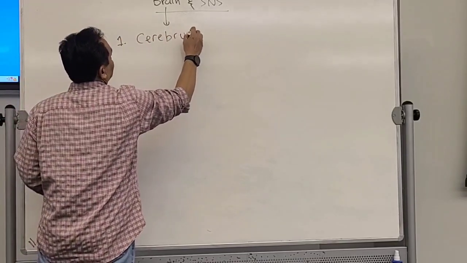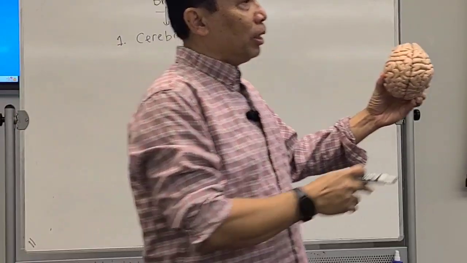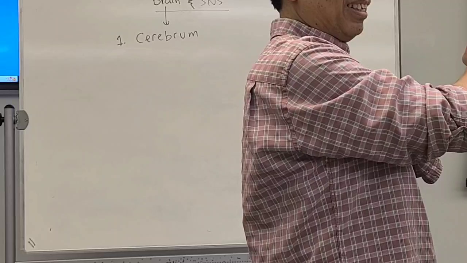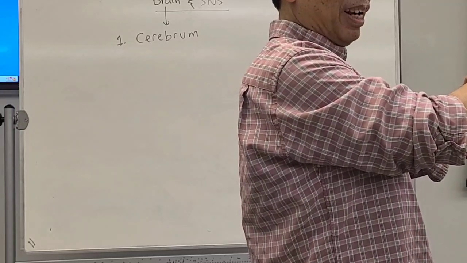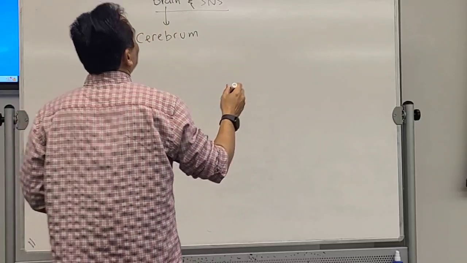Cerebrum. And this cerebrum, you see, consists of hills and valleys. What do you call the hill?